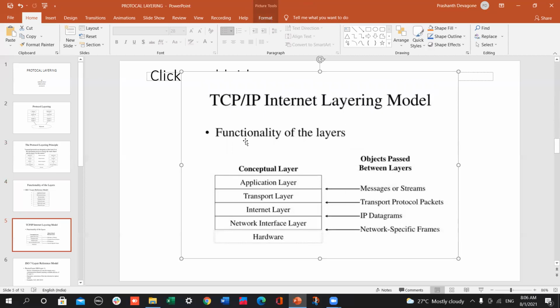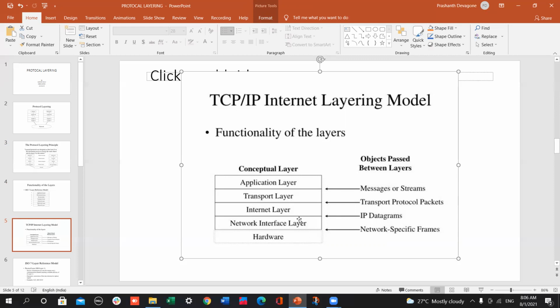The functionality of the layers is conceptual, and objects are passed between layers. Between the application layer and transport layer, the messages are streams. Between the transport layer and internet layer, the packets are transported in a protocol.